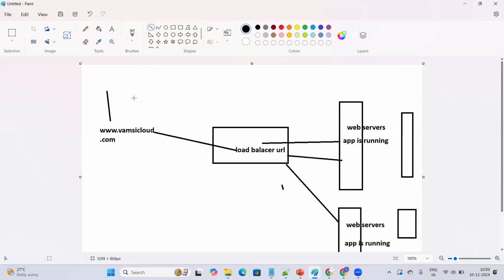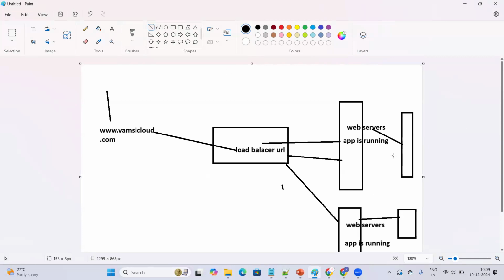So usually the flow will be: first the user will enter the domain name in the browser. The request goes to the load balancer. From the load balancer, the request goes to the web server. If the request is related to fetching some data, from the web servers the request will go to the application servers.